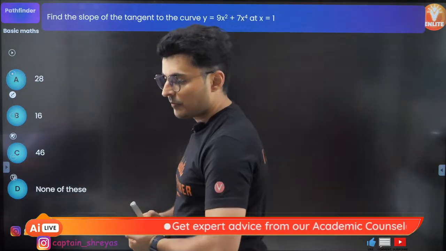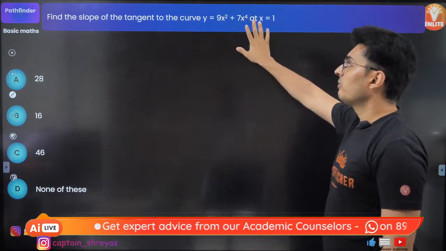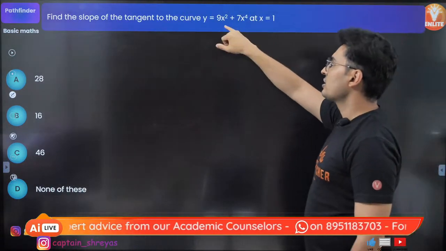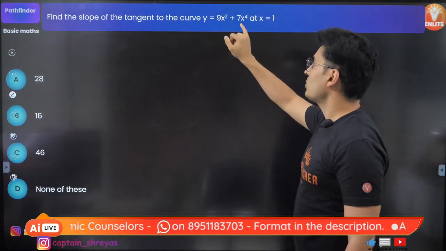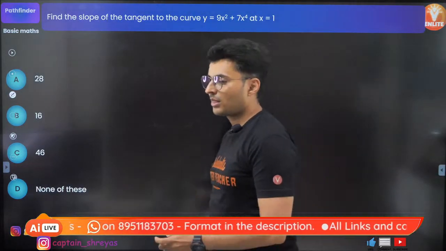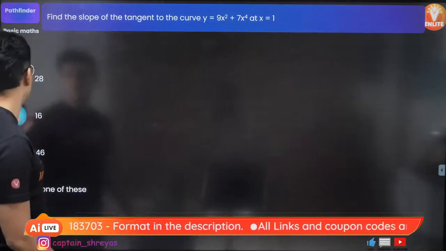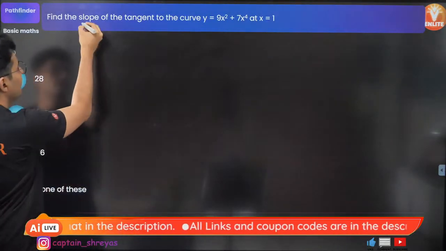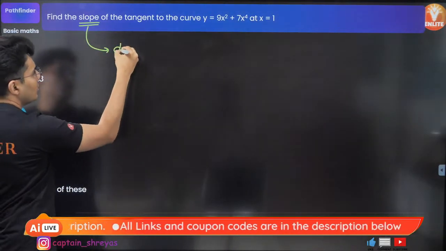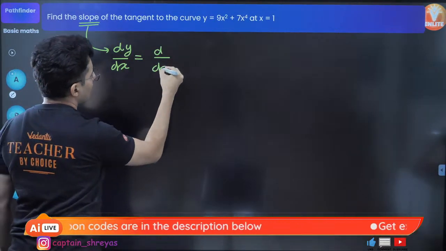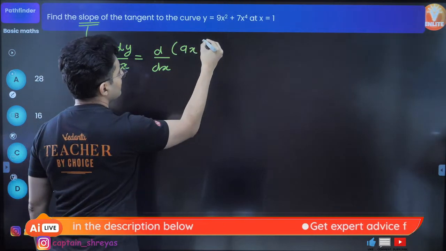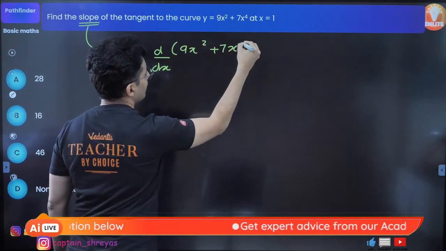Please watch that. Okay, find the slope of the tangent to the curve at x is equal to 1 when the graph is given by the equation y equals 9x square plus 7x raised to 4. You have to find the slope. Slope means derivative, that's all that should come to your mind. So it means dy by dx, where y is nothing but 9x square plus 7x raised to 4.